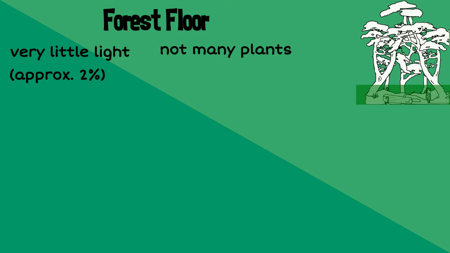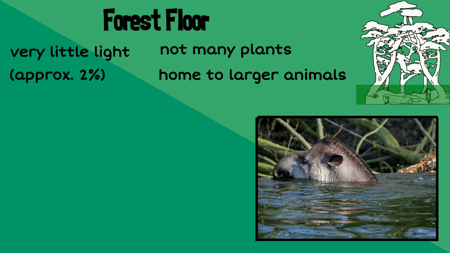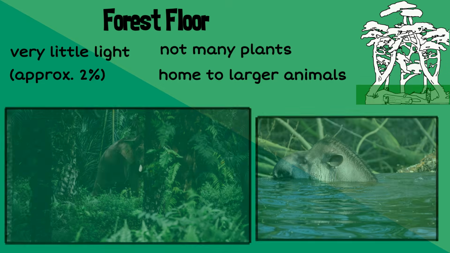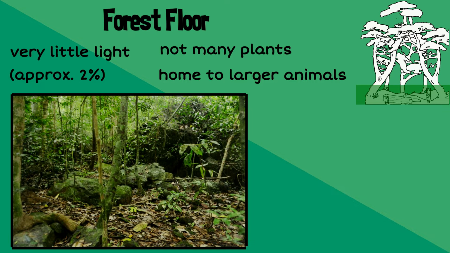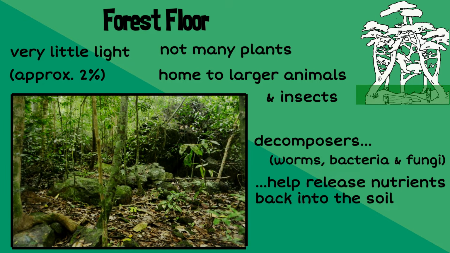The forest floor is home to many of the larger rainforest animals. Depending on the rainforest, this could include jaguars, gorillas, tapirs, leopards, tigers, or elephants. The leaf litter that decays on the forest floor also makes it a perfect place for insects to live. Decomposers such as worms, bacteria, and fungi are hard at work on the forest floor, helping to release the nutrients trapped in the dead plant and animal matter back into the soil.